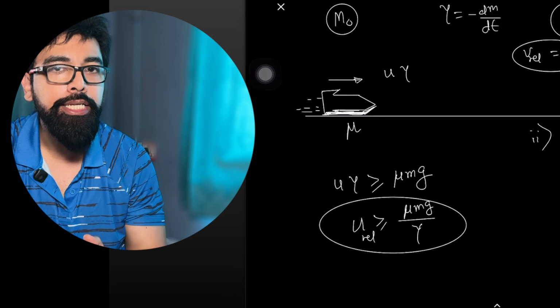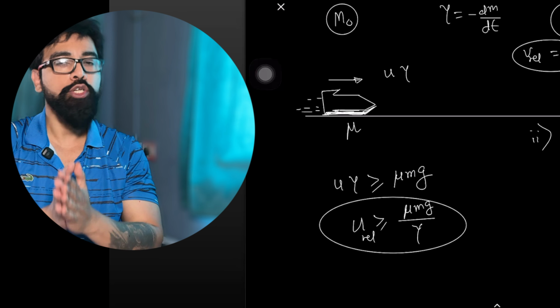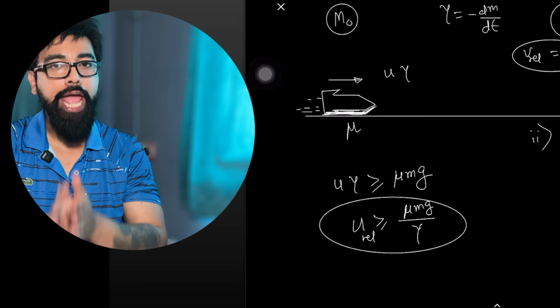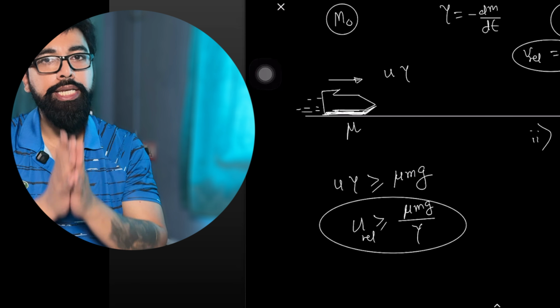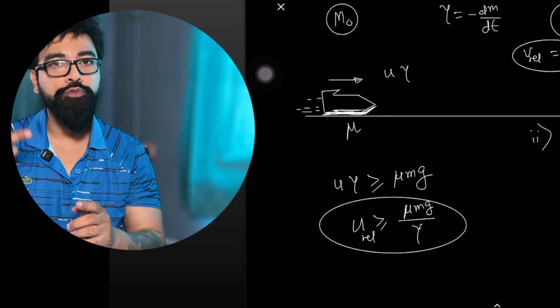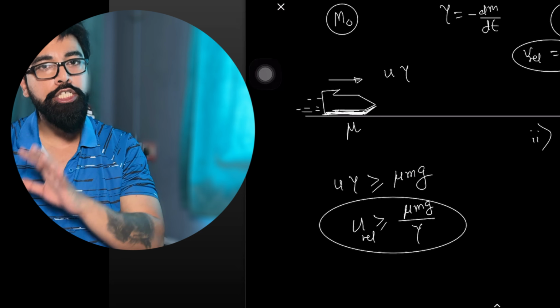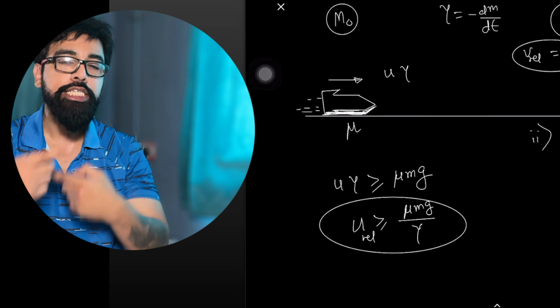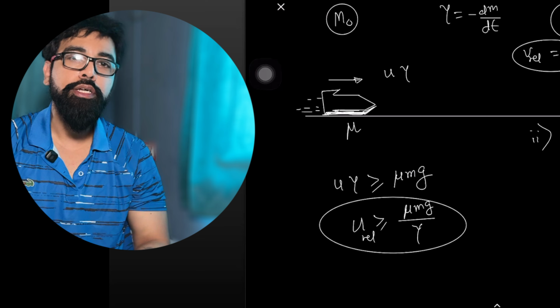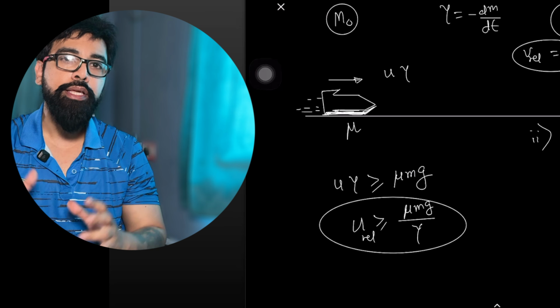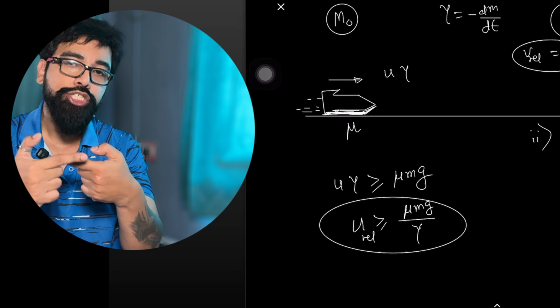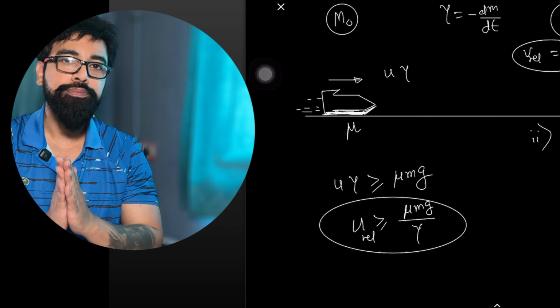As long as there is fuel, the rocket will move, and as long as it moves with an unbalanced force, because the force provided by the exhaust, which is u gamma, is more than the friction mu mg. The kinetic friction mu mg remains constant, meaning m is varying, but the frictional value mu mg remains constant.